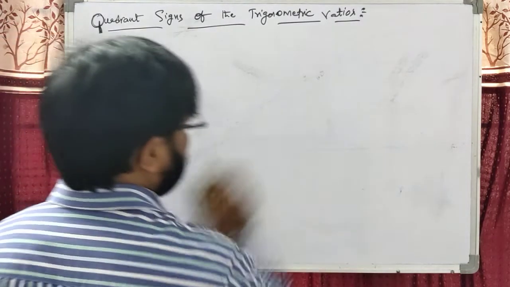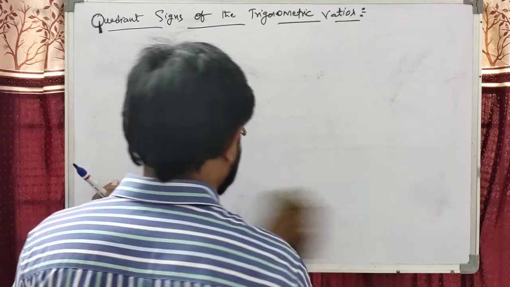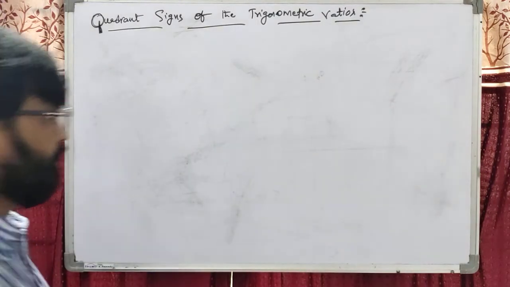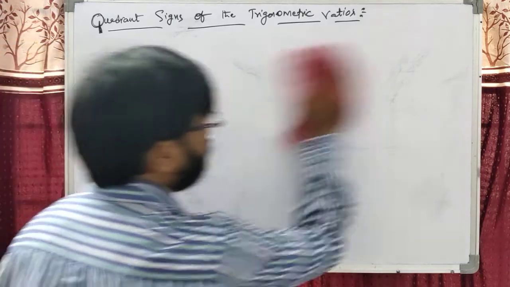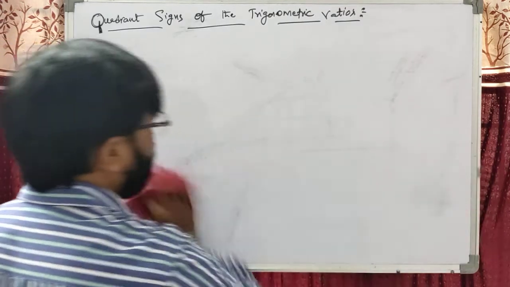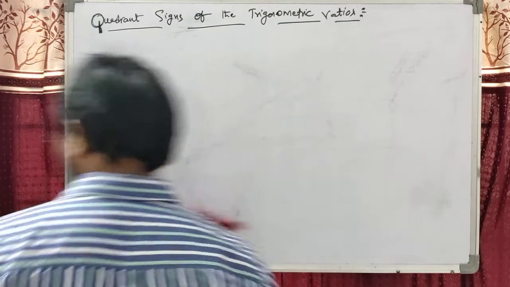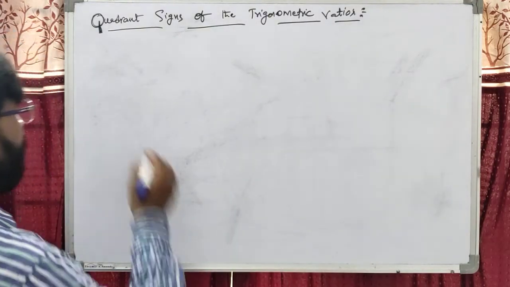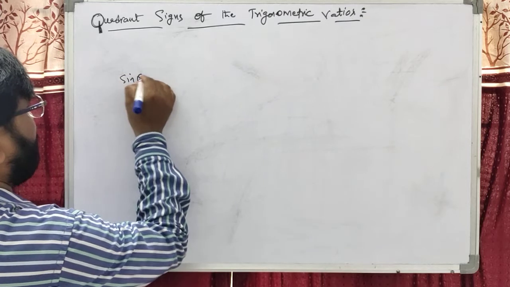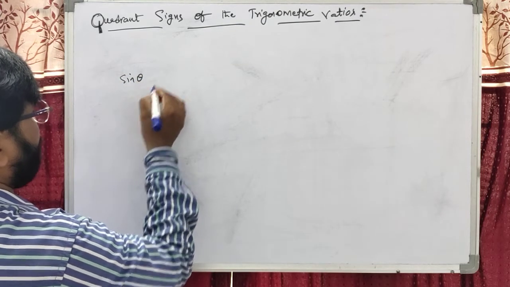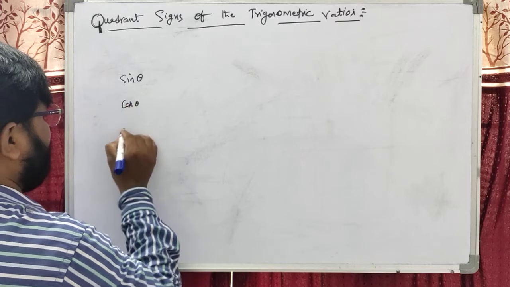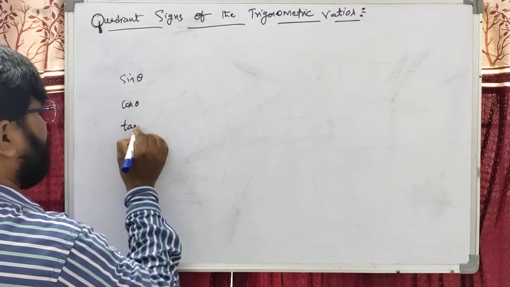The quadrant signs of the 6 trigonometric ratios. Dear students, already I explained sine, cos, tan. These play a key role in trigonometry. The reciprocal of sine is cosecant. The reciprocal of cos is secant. The reciprocal of tan is cot.